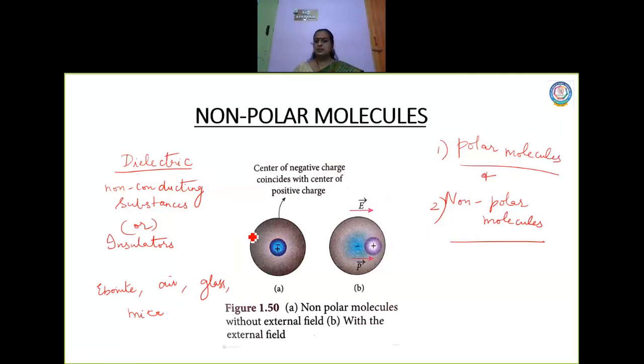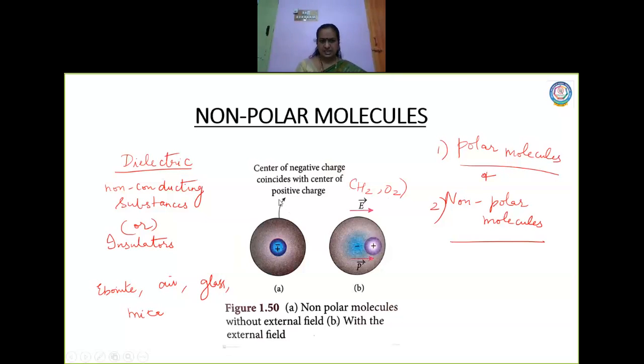Examples of non-polar molecules are hydrogen and oxygen. Whenever we talk about these molecules, the center of positive charges and the center of negative charges coincide. They don't have any distance of separation between them. All are together here.